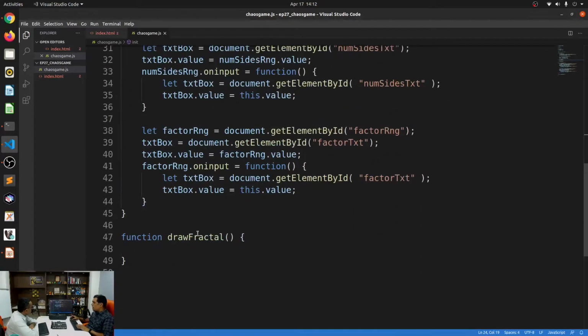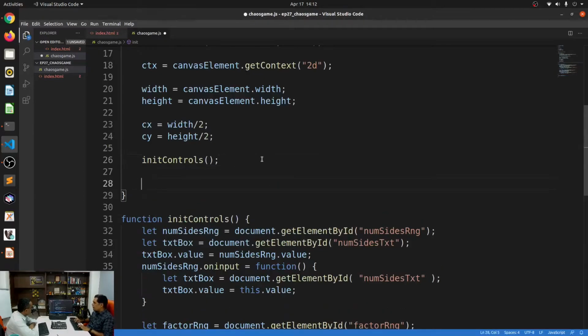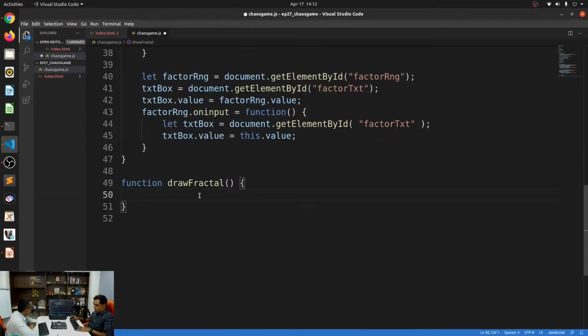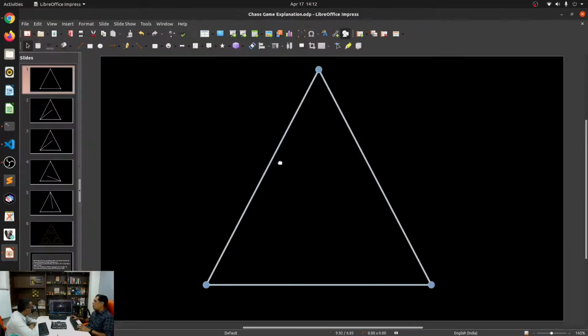Let me just go ahead and start drawing the fractal. I already have a skeleton function defined called draw fractal. Let me just call it from the init after I have initialized the controls. Now, how do you draw a polygon of n sides? Any polygon by definition is a circle having n number of sides, or in other words, a circle is a polygon having infinite number of sides. Right? So therefore, we are going to be using the circle's function or trigonometry to basically draw this polygon.